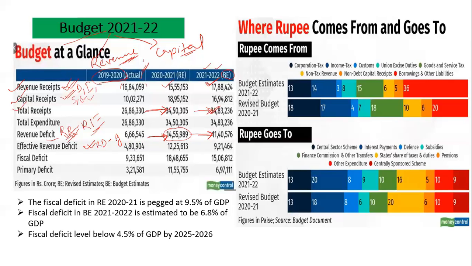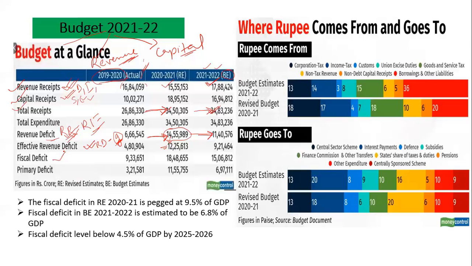So we subtract the grants which the government gives because these grants are long term grants and they would create value for the human being rather than being day to day expenditure. So we see that the effective revenue deficit is this much. That means around 2 lakh crore of money the government has given in the form of grants to states for creation of capital assets.